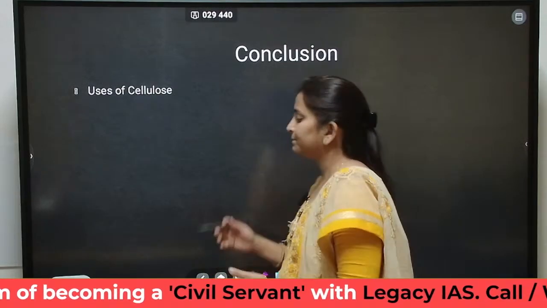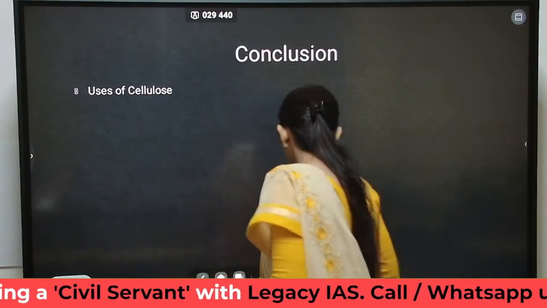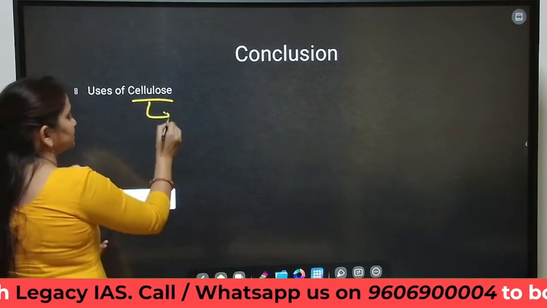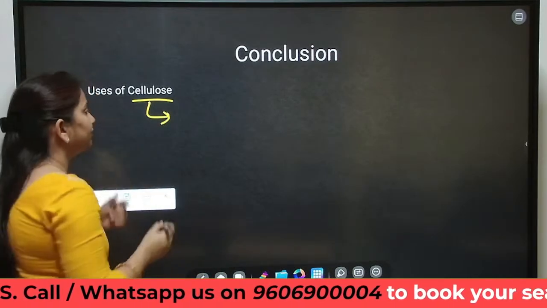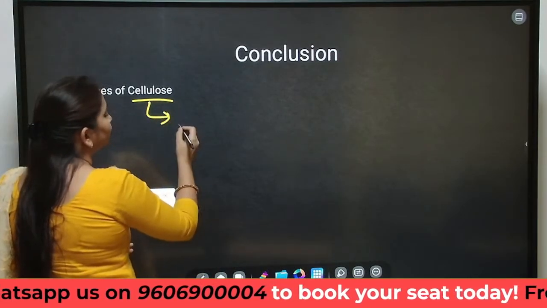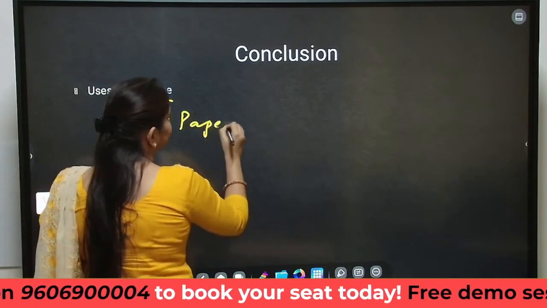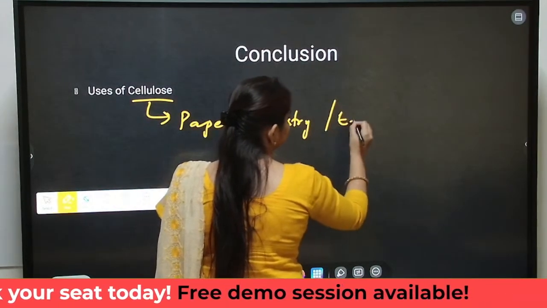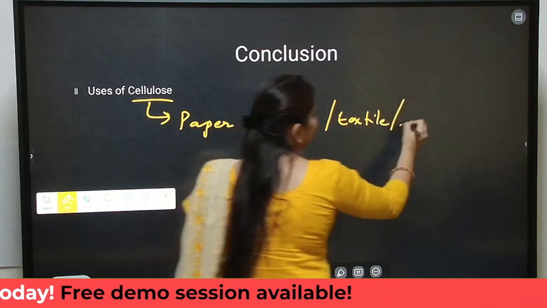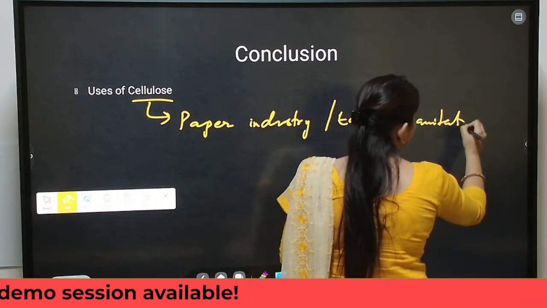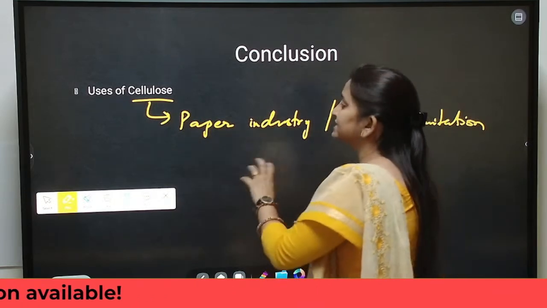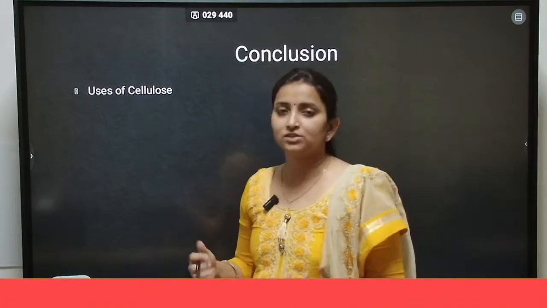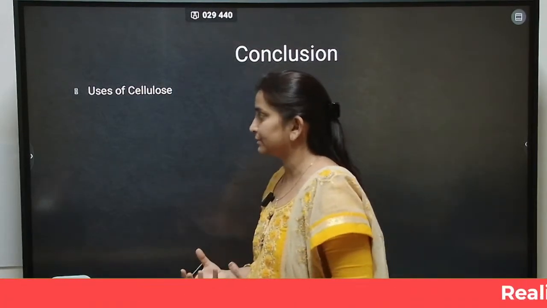Now coming to the conclusion part: because it was a 10 marker, we can simply conclude by stating some of the uses of cellulose. Whatever cellulose is getting generated, we make use of it in the paper industry, the textile industry, and even in sanitation based industries. So it is used in several industries. With that we can conclude about the importance of cellulose, the natural material which is present amongst us.